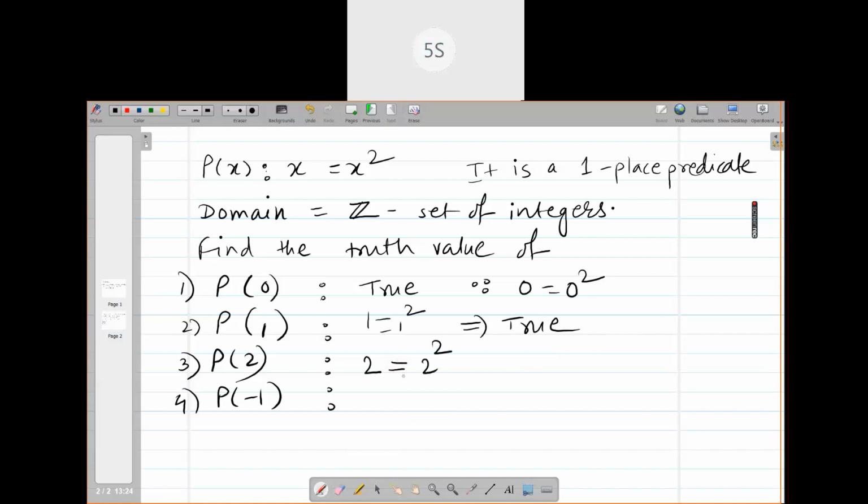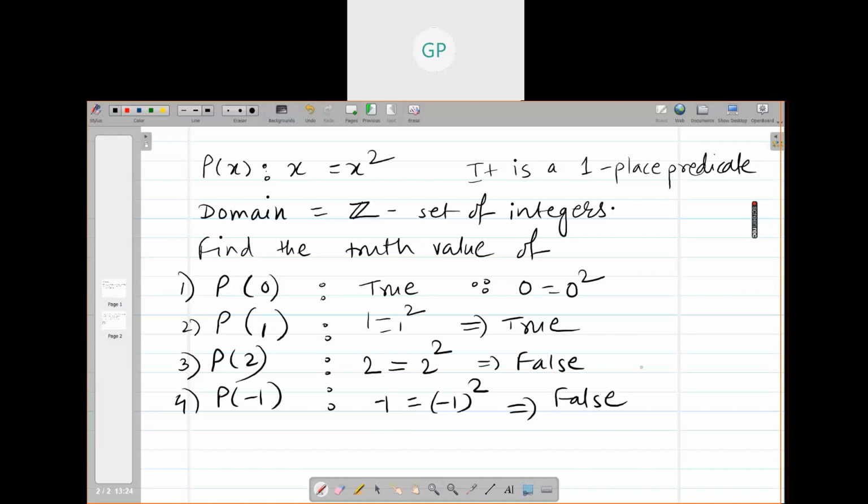False. Is minus 1 the same as minus 1 square? No, false. So when you substitute the values, it becomes either true or false. It becomes a statement.